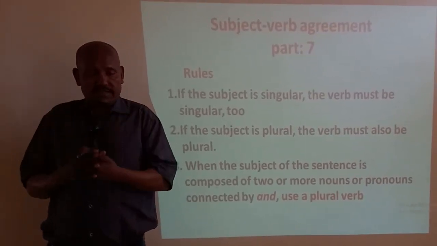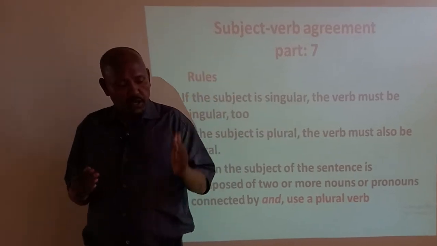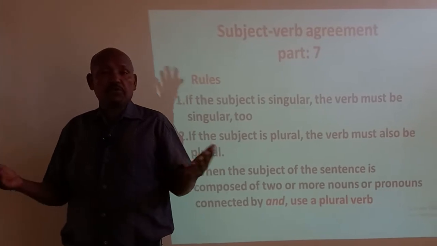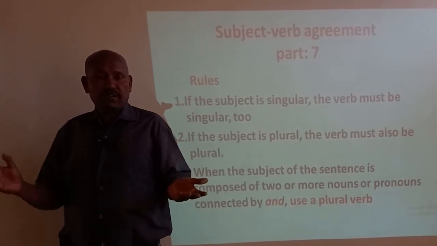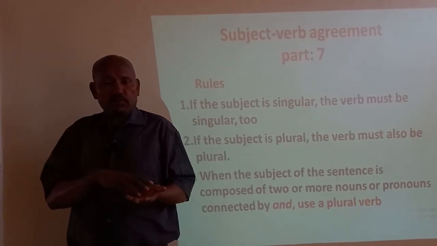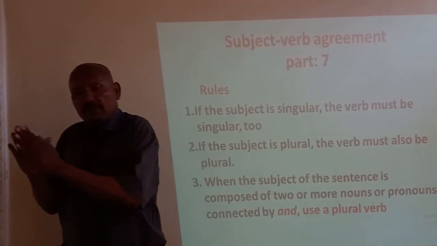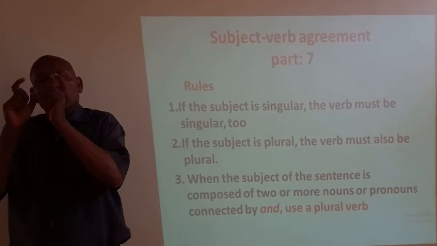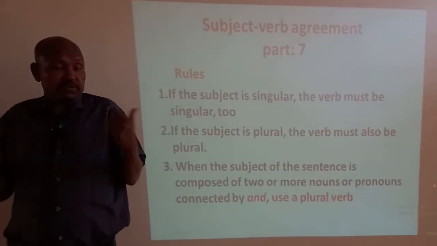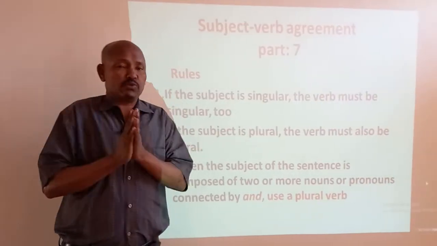If you say it like this, the doctor and the patient is in the clinic, it is a wrong sentence because the verb doesn't agree with the subject. So we cannot get meaning from this sentence. The verb should be changed into plural. So, the patient and the doctor are in the clinic. Absolutely right. So we can write it this way, please.